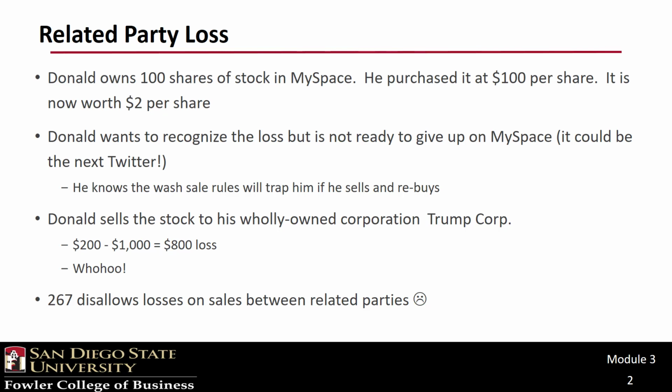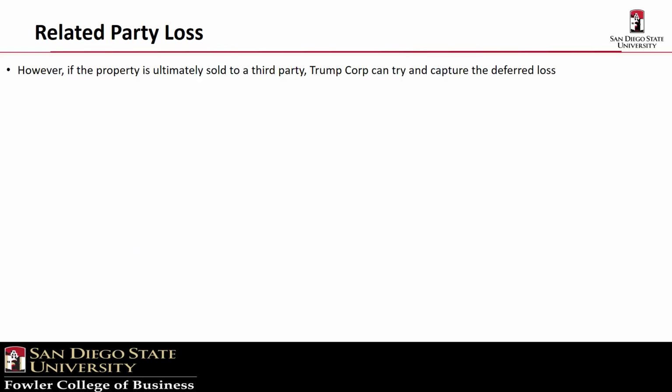Unfortunately, Code Section 276 disallows the recognition of losses on sales to related parties. However, if the related party ultimately sells to a third party, a gain or loss can be recognized, and in some instances, part of Donald's loss can also be recognized. Let's look at 3 scenarios.